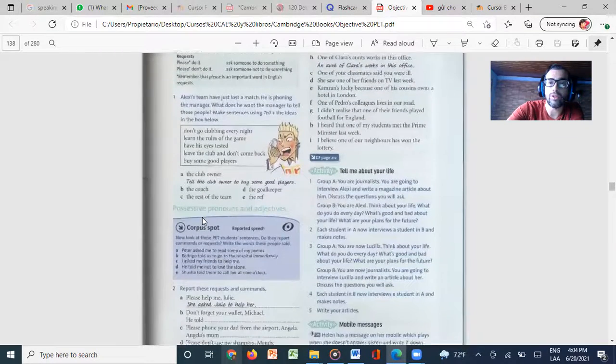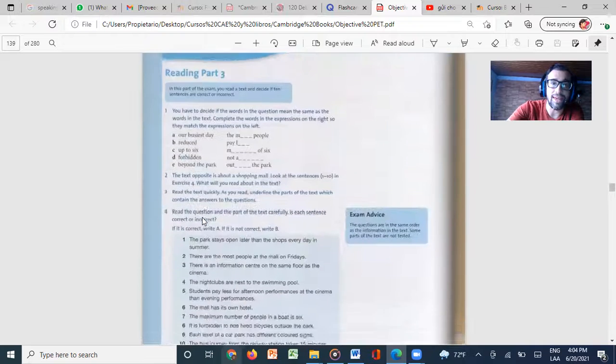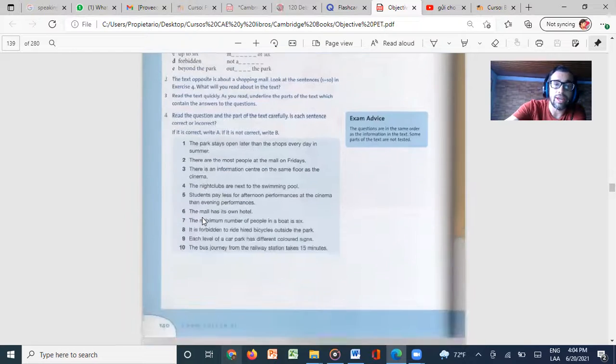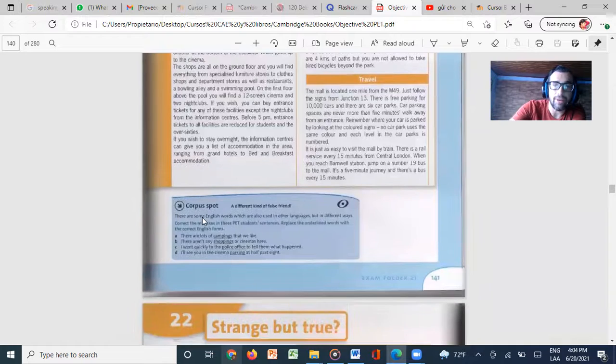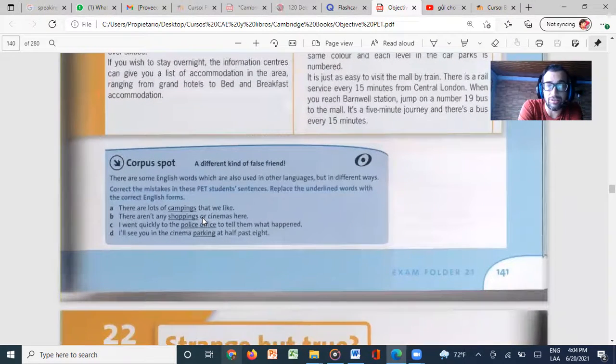These activities we're going to do in our live class. We're going to practice on that. On the exam folder, there is a part which we're going to practice reading, and you can just complete those words and practice some reading with this information that we have here. And there we have a last corpus spot which says a different kind of false friend.